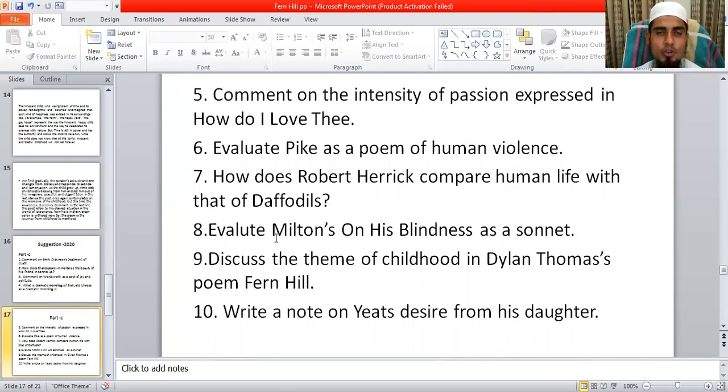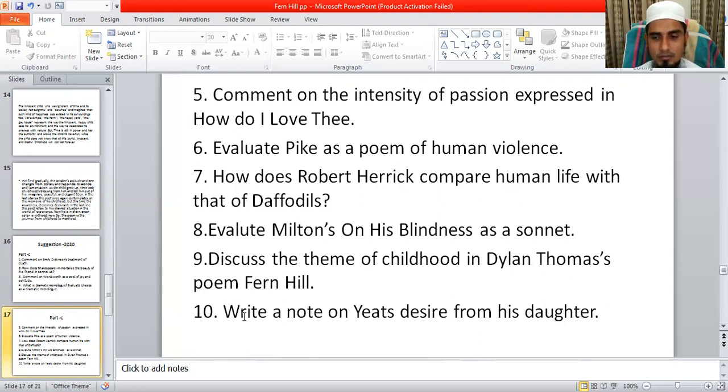This question may be asked this way: what is a sonnet? Evaluate On His Blindness as a sonnet. In this way, this is also very important. Then, discuss the theme of childhood in Dylan Thomas's poem Fern Hill. This is also very important. Discuss the theme of childhood in Dylan Thomas's poem Fern Hill.